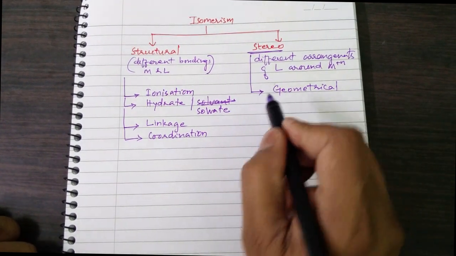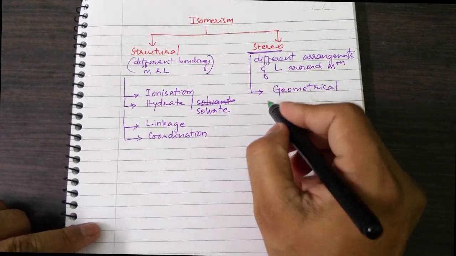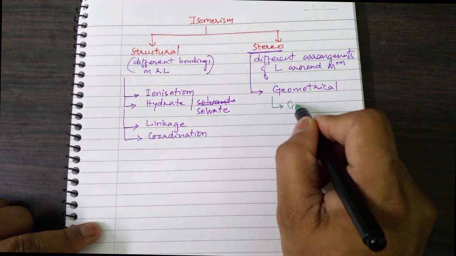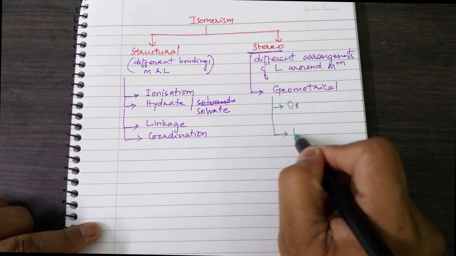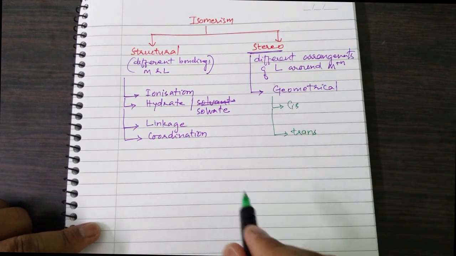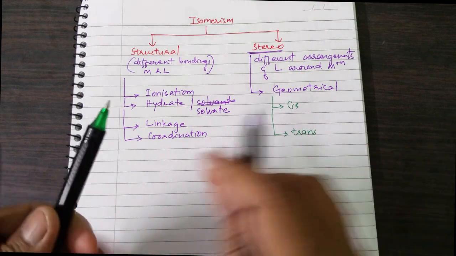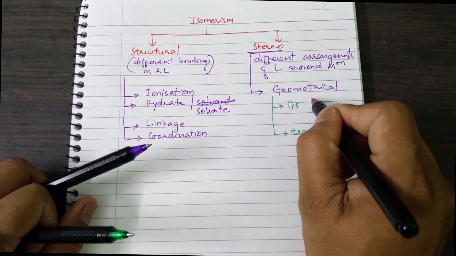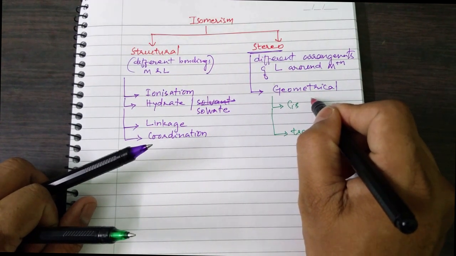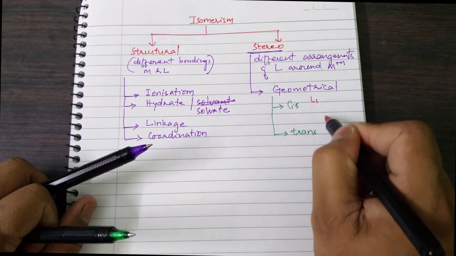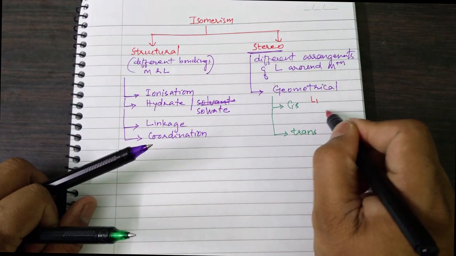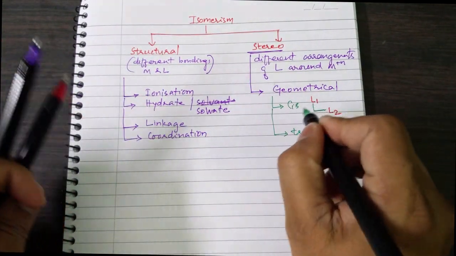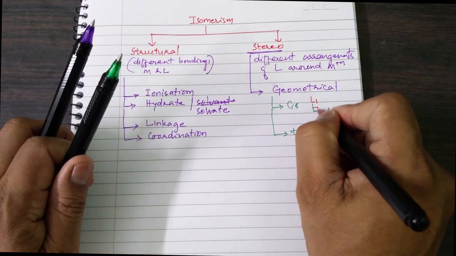In this case, two forms are possible. One form is a cis form and the other form is the trans form of the same molecule. In the cis form, the main point is the bond angle between ligand 1 and ligand 2. This bond angle is 90 degrees.